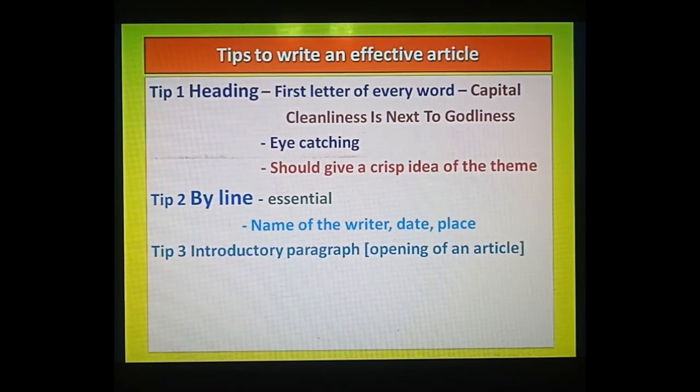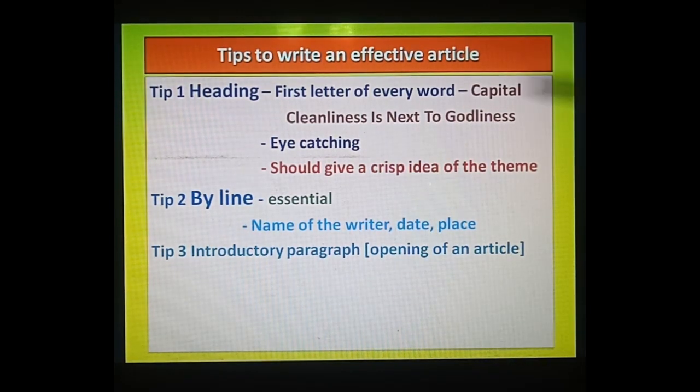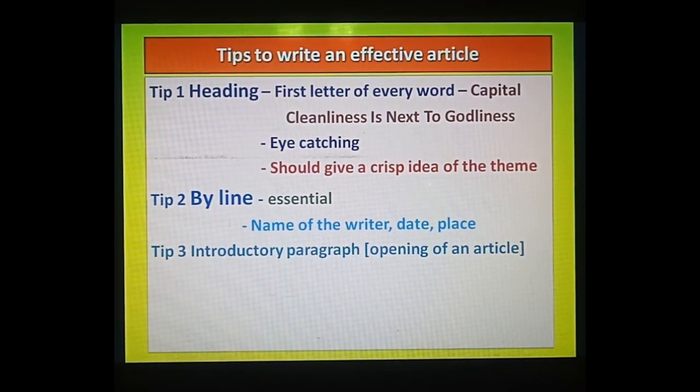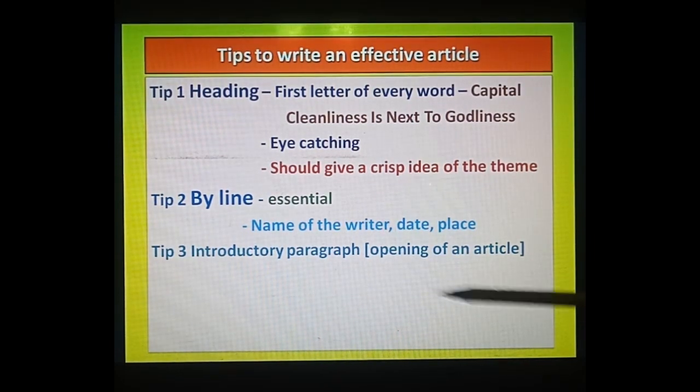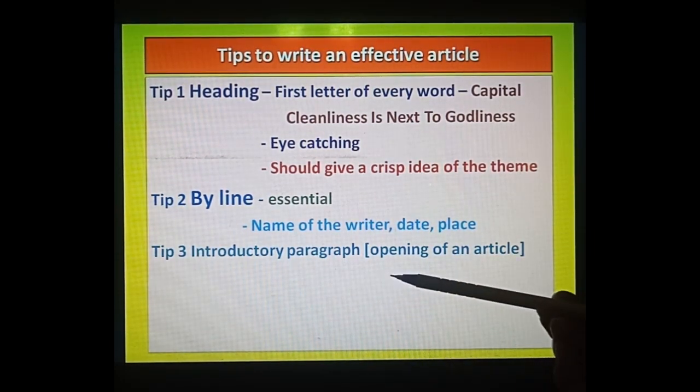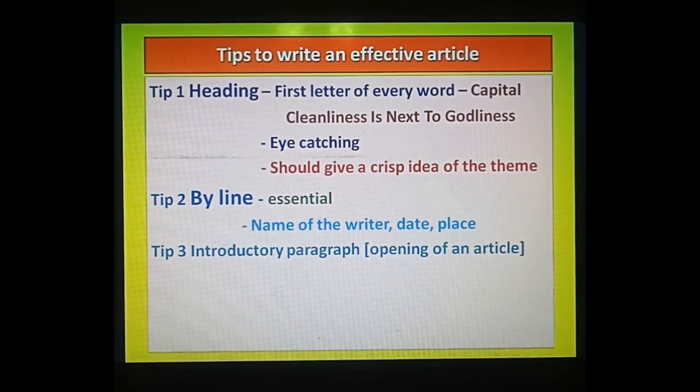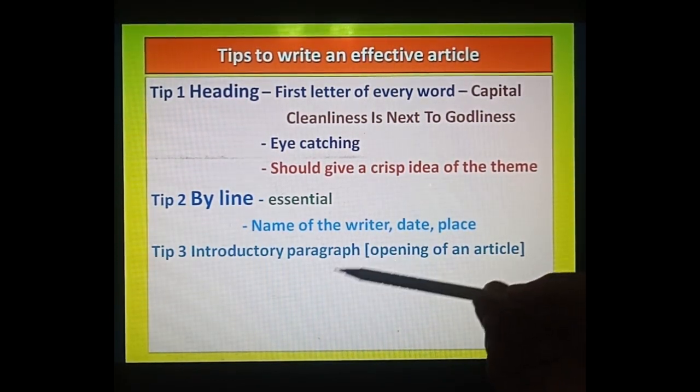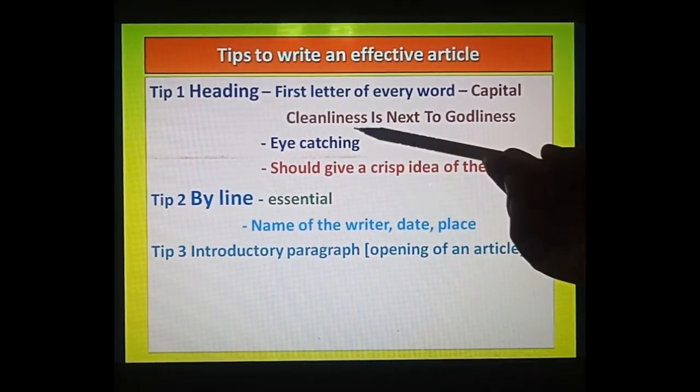Okay, after that, tip number 3, content. Now how do you have to carry on your content? Just see. First of all, you have to write the introductory paragraph. Introductory paragraph means you can write in a single paragraph, or you can write 4 or 5 paragraphs. So it's up to you how you give your content in the newspaper. So that will be the introductory paragraph, means the opening of an article. How are you going to open? In this first paragraph you have to give the introduction about your topic.